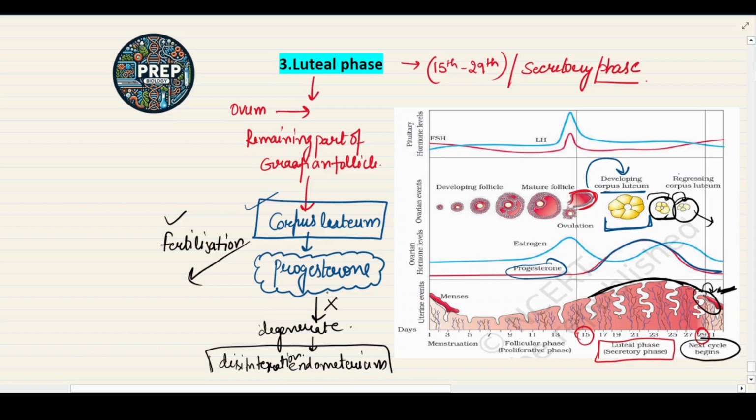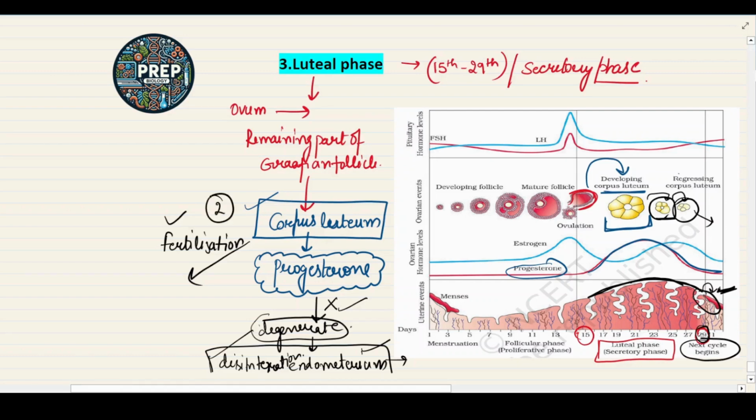So when fertilization does not occur, the corpus luteum will degenerate and it will cause the disintegration or the breakdown of the endometrium. Again, a new cycle begins after 29 days.